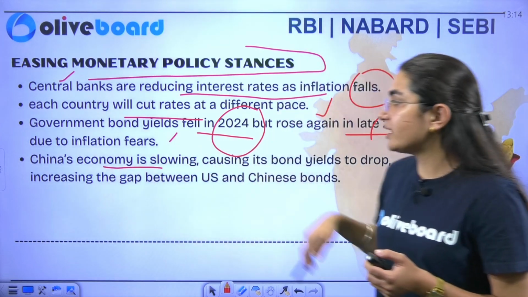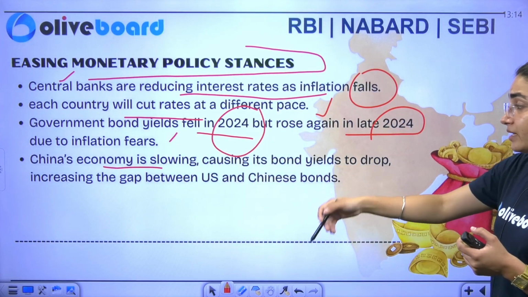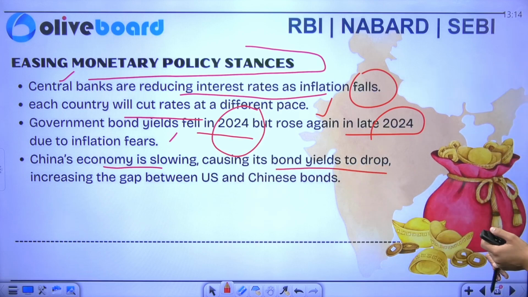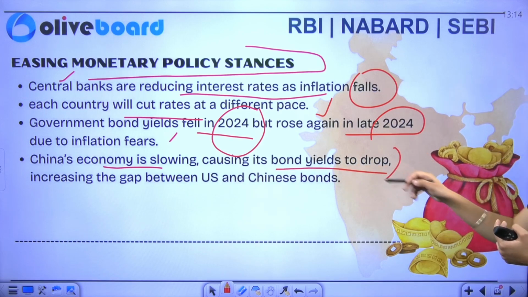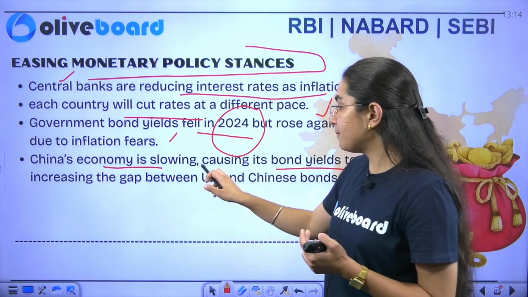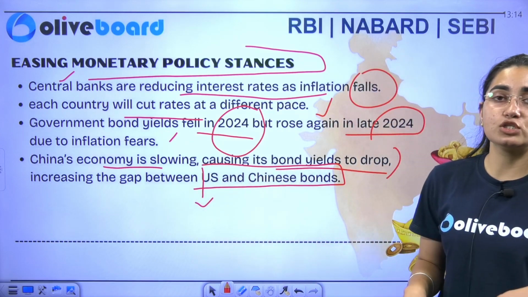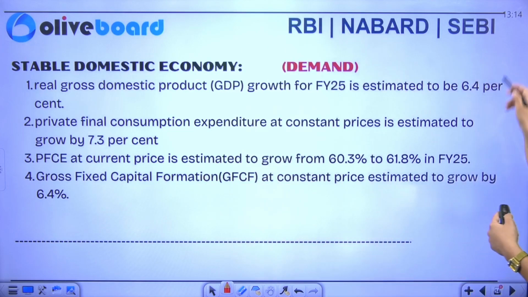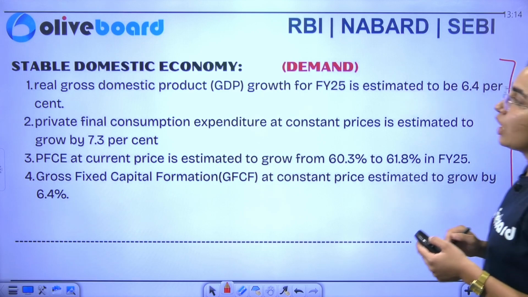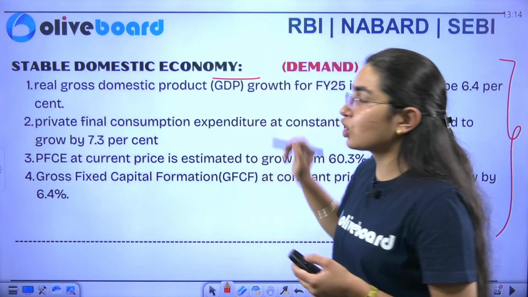Similarly, if I talk about China's economy, it is slowing down, which is causing bond yields to drop, and it is increasing the gap between US and Chinese bonds. So this is the situation that your economic survey has shown. Okay, now we talk about your stable domestic economy.